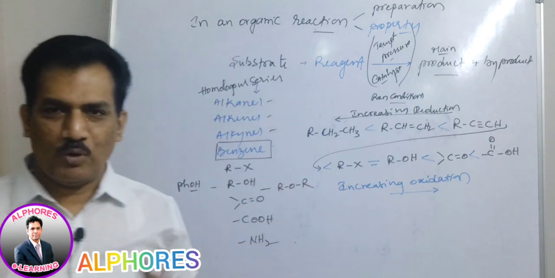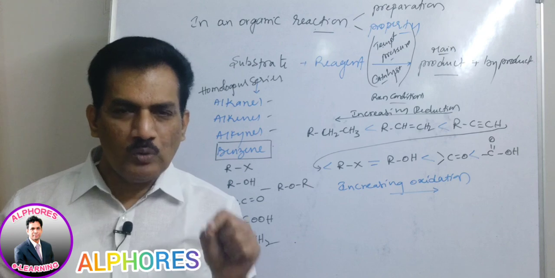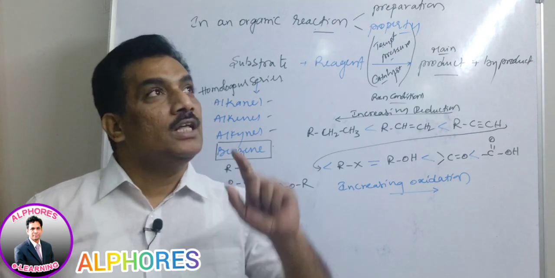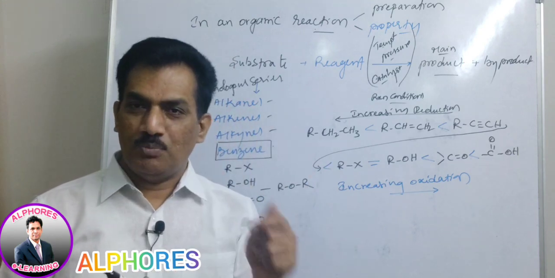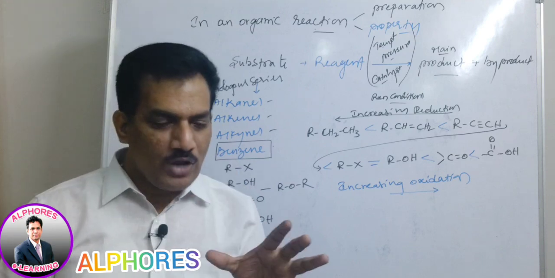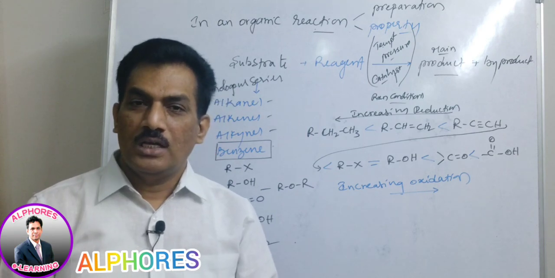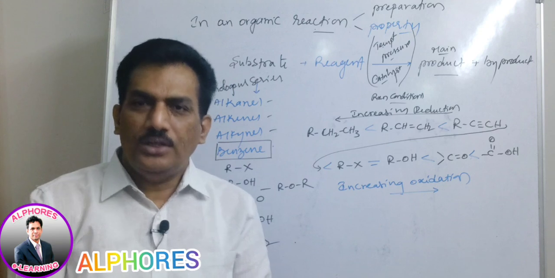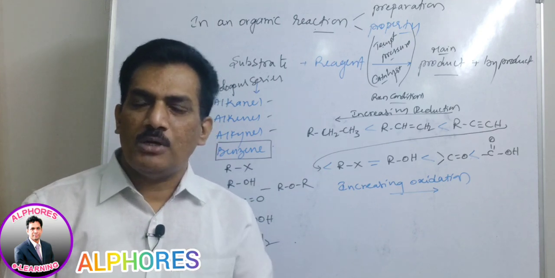One more logic I will provide to you, just follow. Sometimes when we are using a reaction as the preparation of a compound, it automatically will be a property of another compound. That is the beauty of organic chemistry. Again I am repeating, if we are preparing one organic compound from some other organic compound, related to the product it is preparation, but related to the reactant it is property.